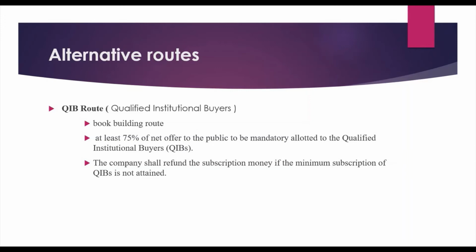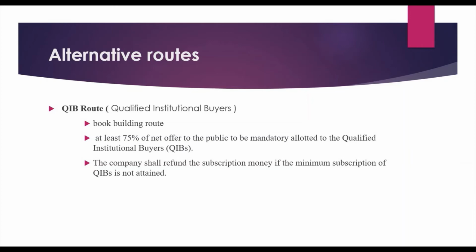The second one is 75% of the offer that has been initiated. In the 75%, the qualified institutional buyers should be allocated in their name, which is simply 75% of the net offer to the public.